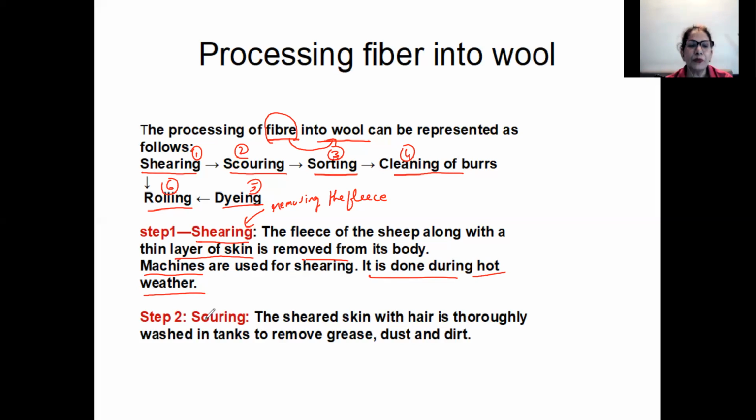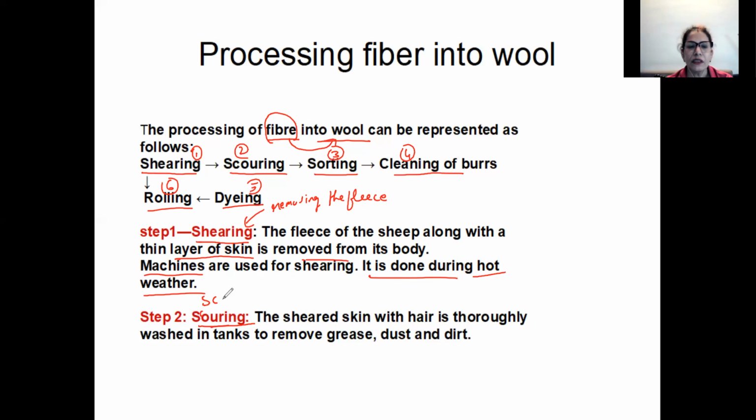Okay. Then step 2. Now, step 1 is shearing. So the fleece of the sheep has been removed from the sheep. Now, what is done with that fleece? What will be done with the hair? The second step is scouring. What is scouring?